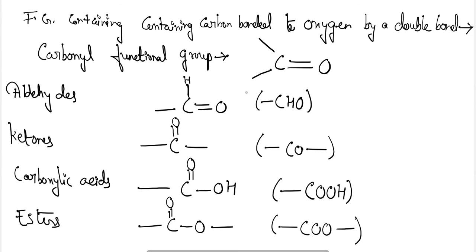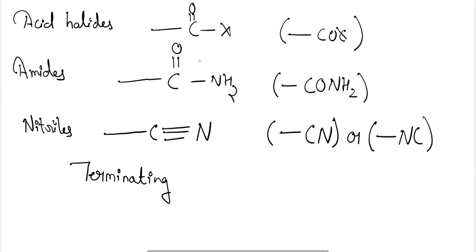If we are leaving some of them, such as the esters and the ketones, if you are leaving these two, then we will see that all the other carbonyl functional groups are chain terminating functional groups. So keep all these things in your mind. It will be useful for you when we are going to study about the IUPAC naming system. Okay. So these are the functional groups. Acha, more functional groups are there.